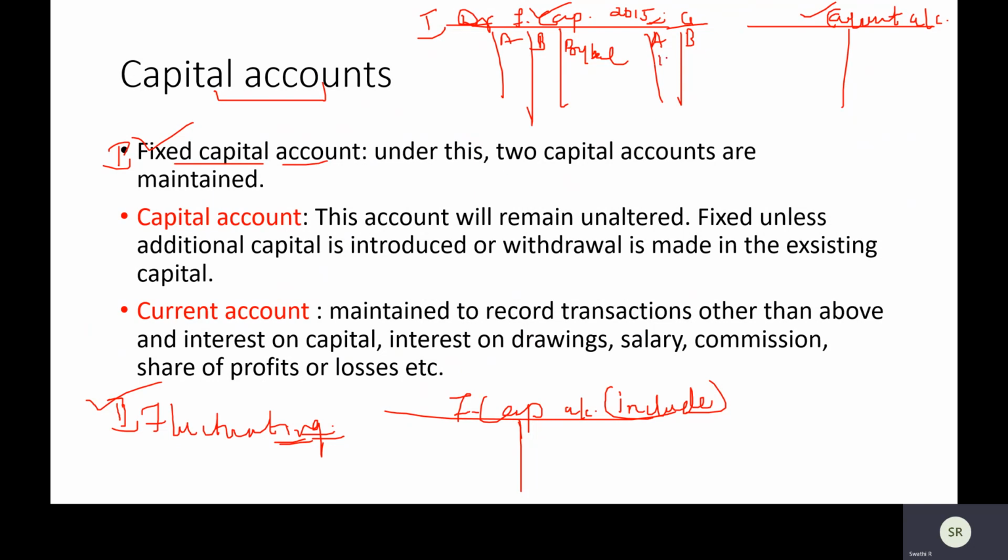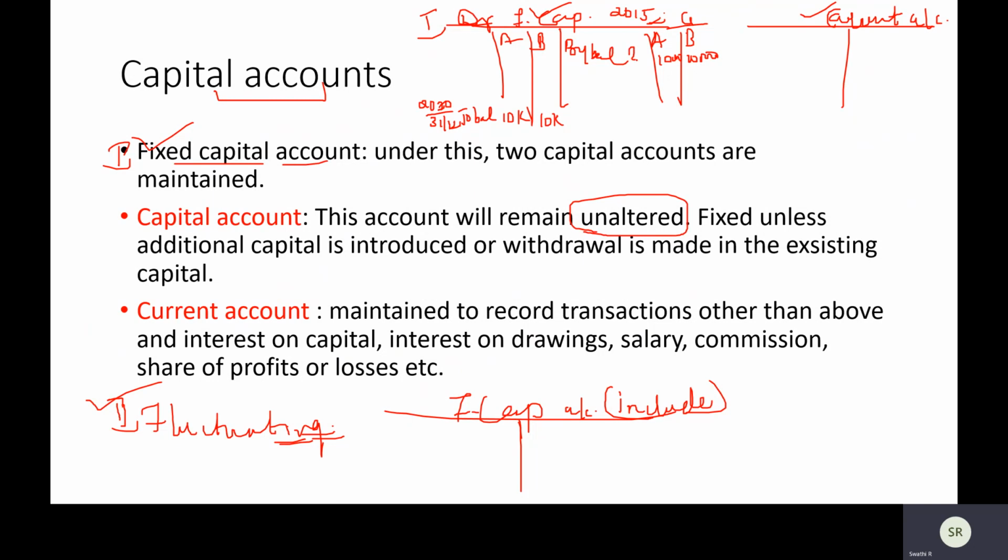So you had invested, say, 10,000 in the beginning of 2015, and you have not increased your capital. You have not decreased your capital. You have done nothing. In 2015 this is the amount you have. Come 2020, 31st December, what is your capital account? Your capital account will still show 10,000 and 10,000. What is the meaning of this? Over the years, you have not touched your account. It has remained unaltered, meaning the fixed capital account will show what your initial capital amount is.